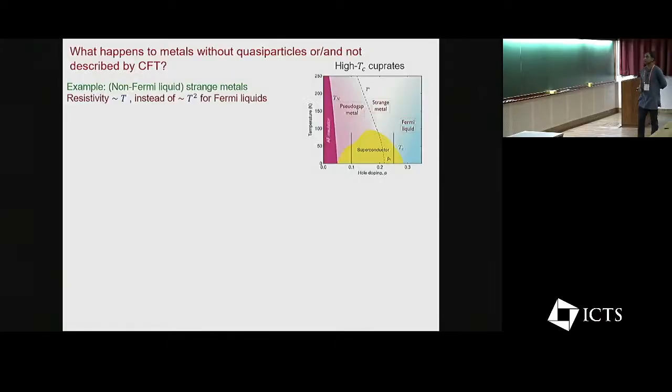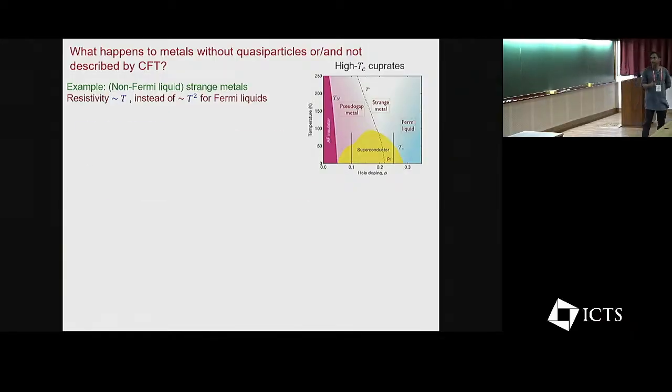So the question that we are asking is what happens to metals, now these are all metals with well-defined quasi-particles. The question is what happens to metals without quasi-particles, which are, let's say, not described by local CFTs. One example could be, although we don't really know, the famous strange metal state in the high Tc cuprates, as a function of temperature and hole doping. One has this strange metal which is characterized by a non-Fermi liquid resistivity.